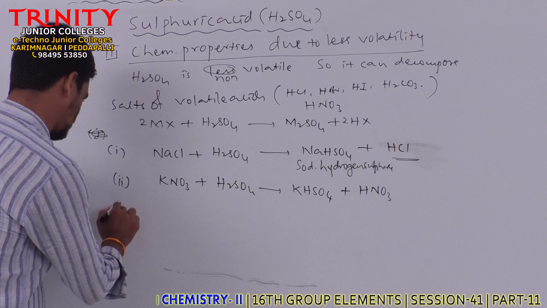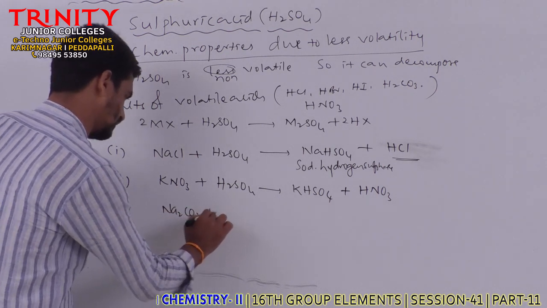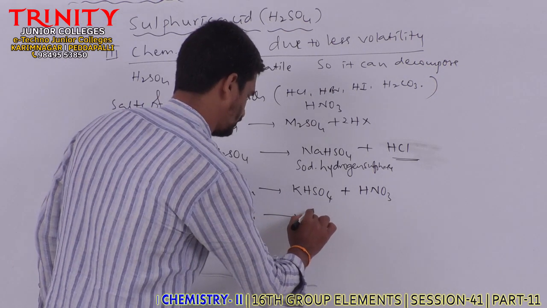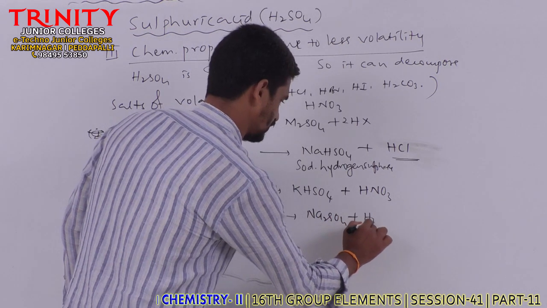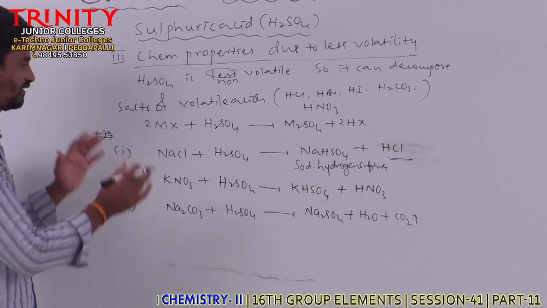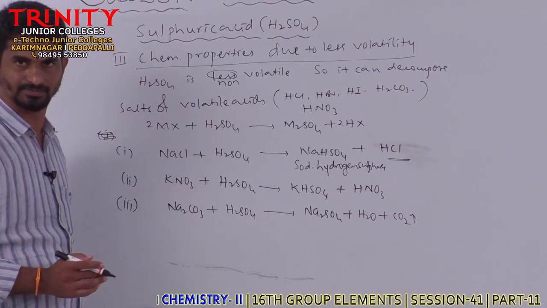Similarly, Na2CO3, sodium carbonate, is decomposed to form sodium sulfate along with CO2 evolved. Like this it can decompose salts of volatile acids.